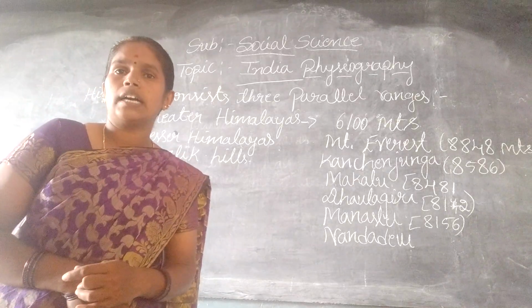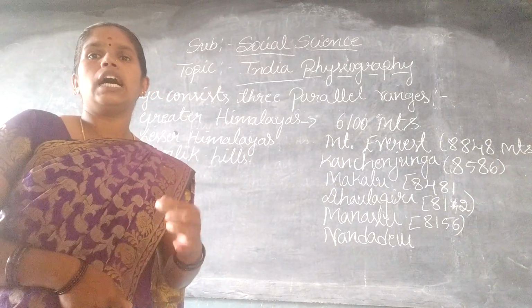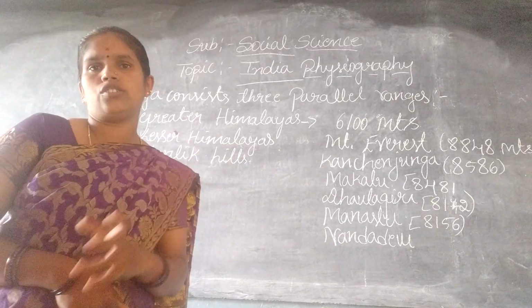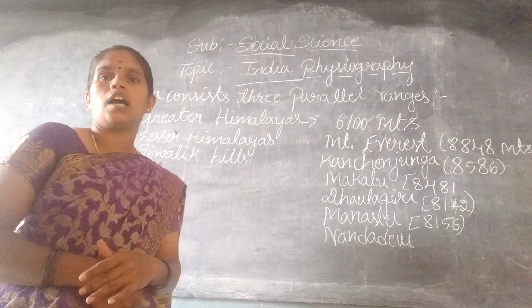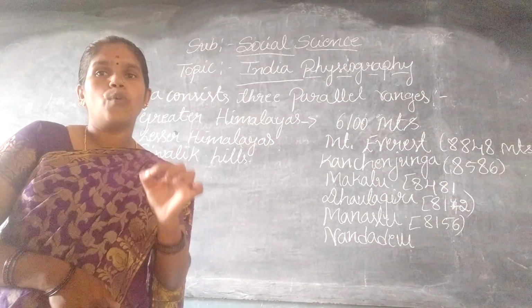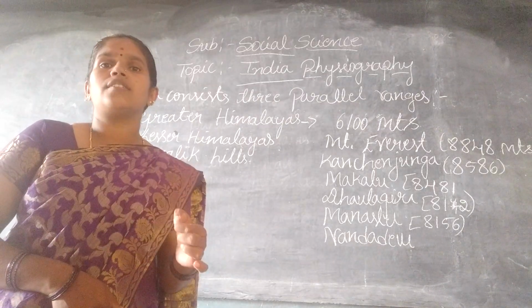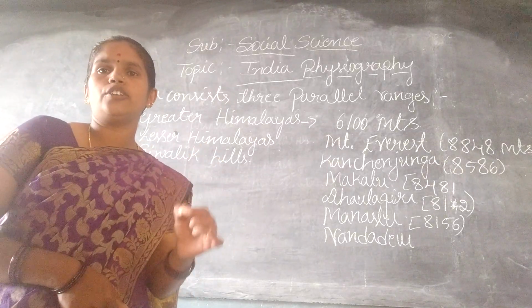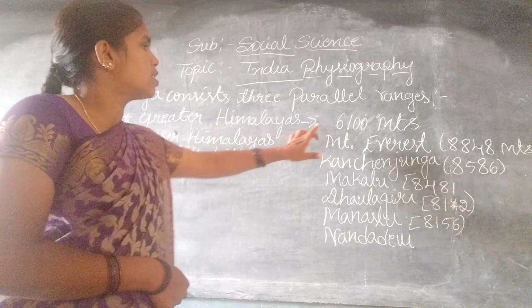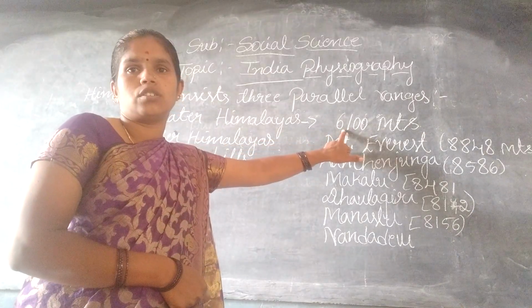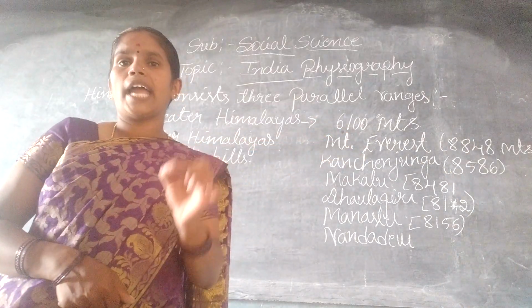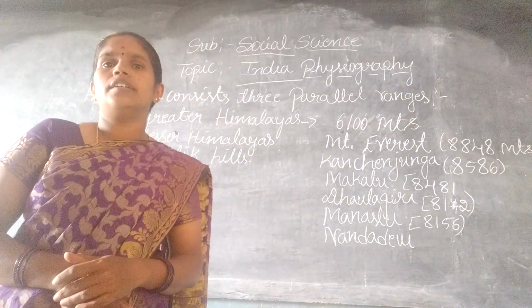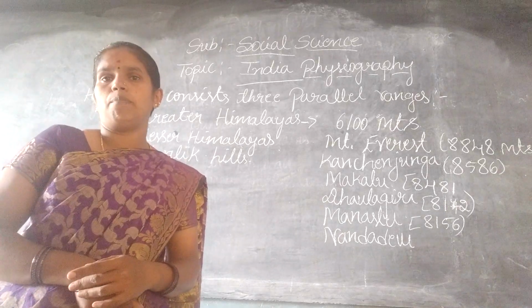Now I start the Greater Himalaya. They are the innermost, continuous and highest ranges. The average height of this range is 6,100 meters. These ranges have many high peaks.